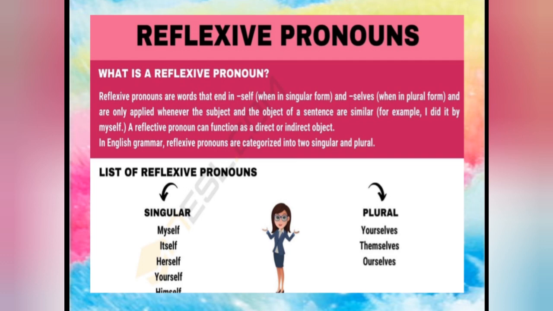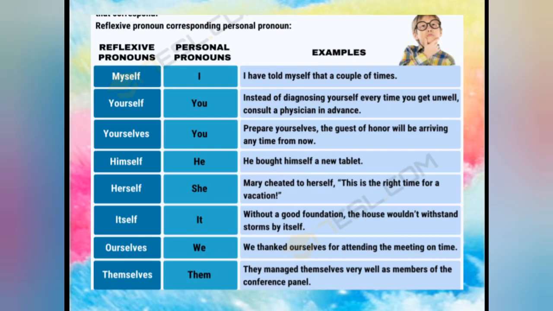For example, I did it by myself. Now what does this line mean? The subject is I. Okay. So the reflexive for I will be myself. A reflexive pronoun can function as a direct or indirect object. In English grammar we have two kinds, singular and plural. So now let's see further. One more table I have. What do we use for I, myself; you, yourself for singular; and you, yourselves for plural.